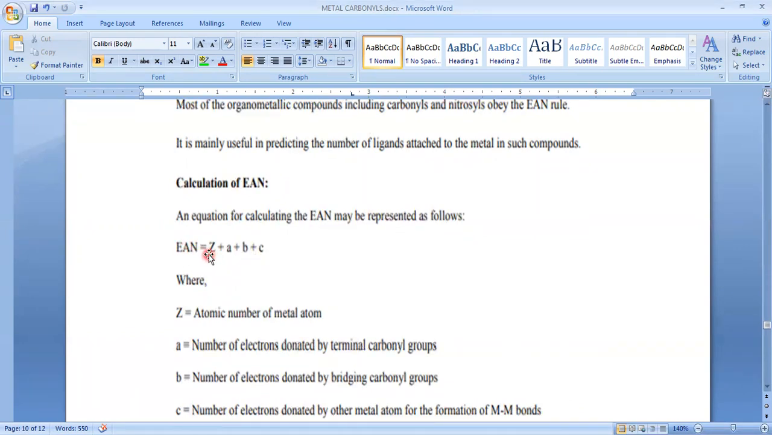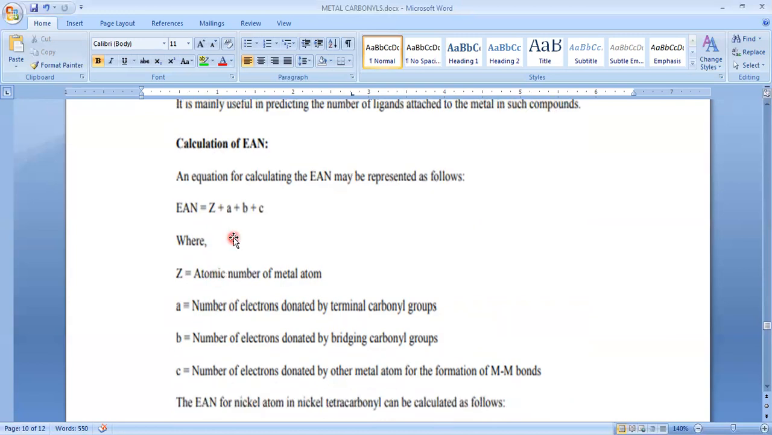Here we have one formula: EAN is equal to Z plus a plus b plus c, where Z is the atomic number of the metal atom. Any atom or element has a number of electrons equal to its atomic number. For example, if you take iron, the atomic number is 26, so iron will have 26 electrons. Next, a is the number of electrons donated by terminal carbonyl groups.